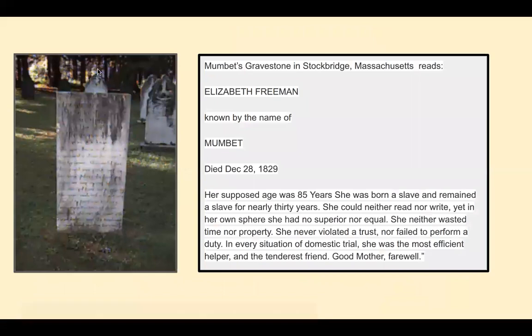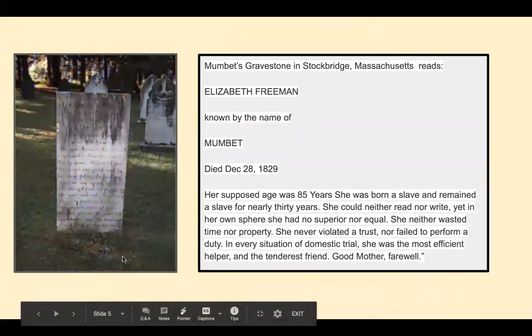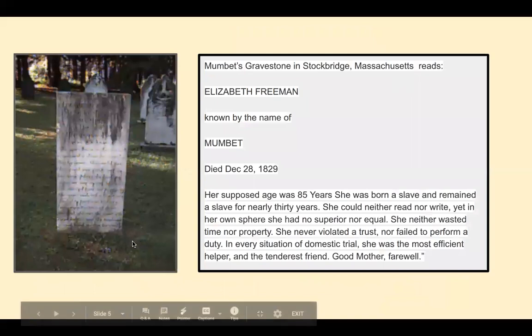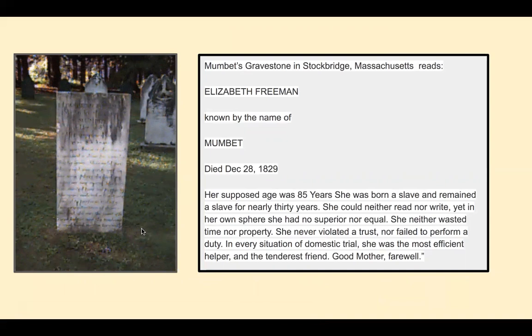And then if you have a chance, I would love to get out to the Berkshires. Stockbridge, Massachusetts is in the western part of our state. This is Mumbet's, or Elizabeth Freeman's, headstone where she's buried. And I have not been there, and I would like to do that when I can travel again. But this is what her gravestone reads. Elizabeth Freeman, known by the name of Mumbet, died December 28th, 1829. Her supposed age was 85 years.